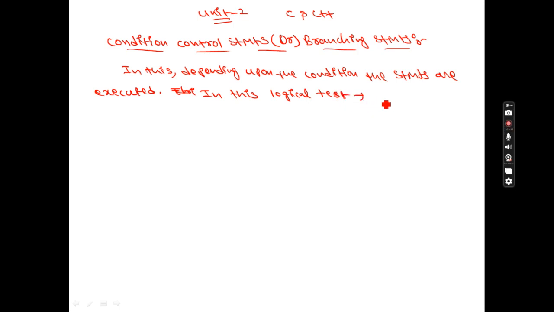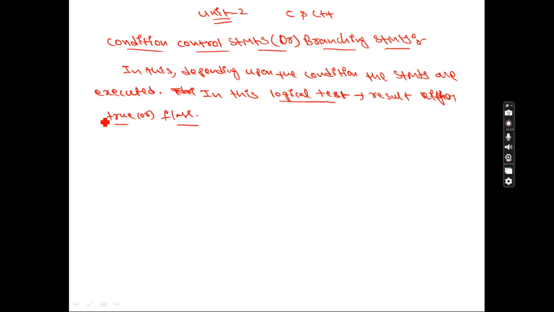So this test will result either true or false. Remember, whenever you perform the logical test, this test will result either true or false. You will get only one answer, either true or false. So this is what you need to remember.